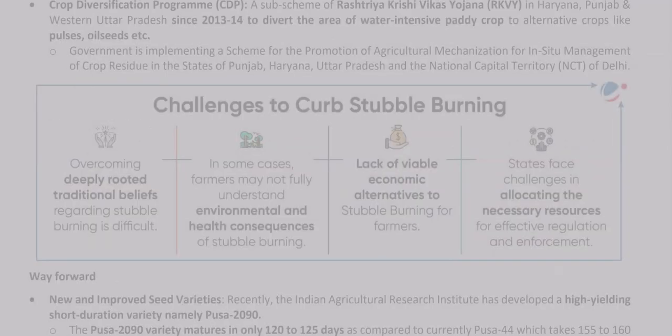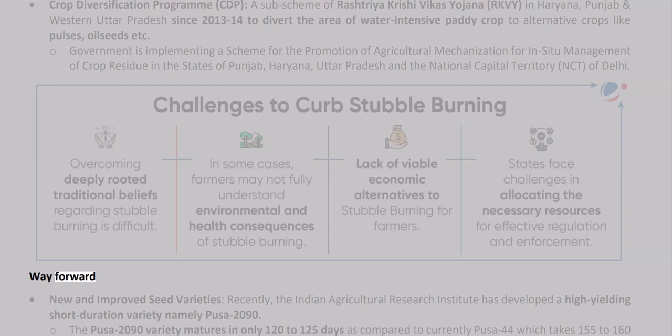Crop Diversification Program, CDP, a sub-scheme of Rashtriya Krishi Vikas Yojana, RKVY, in Haryana, Punjab, and Western Uttar Pradesh since 2013-14, to divert the area of water-intensive paddy crop to alternative crops like pulses, oilseeds, etc. The government is implementing a scheme for the promotion of agricultural mechanization for in-situ management of crop residue in the states of Punjab, Haryana, Uttar Pradesh, and the National Capital Territory, NCT, of Delhi.